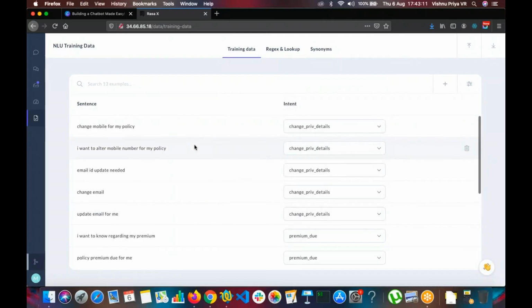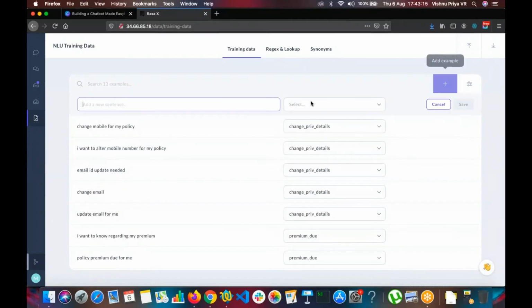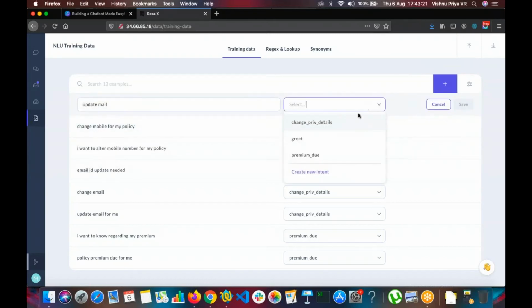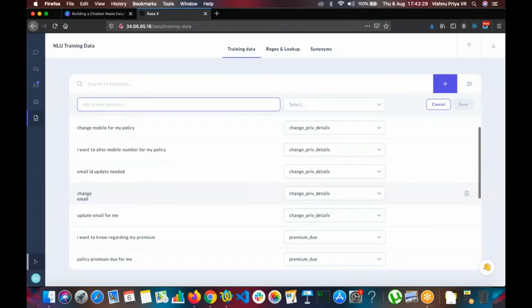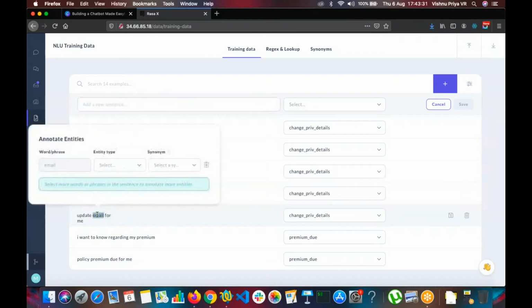So have we added mail here? I don't think so. So let's add. Oops, I can't see the entity that I marked. What happened? Let me do it again.